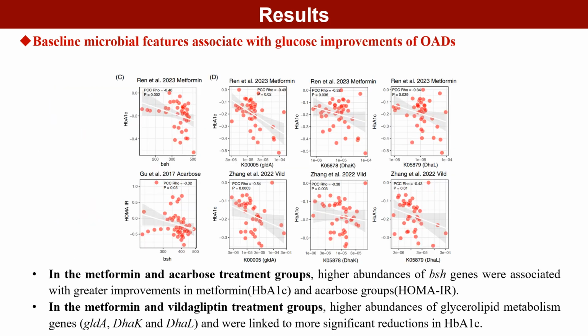Furthermore, specific baseline features were consistently associated with antidiabetic effects across oral antidiabetic drugs groups, including associations between higher abundances of BSH genes and greater treatment improvements in metformin and acarbose groups, and those between higher abundances of glycerolipid metabolism genes and greater HbA1c reduction in metformin and vildagliptin groups.